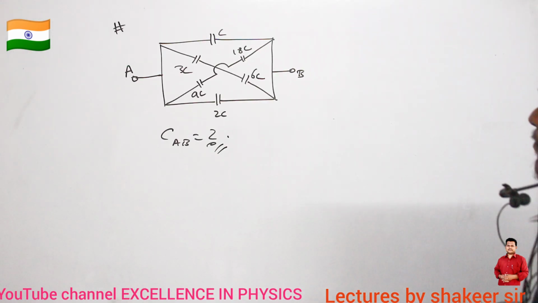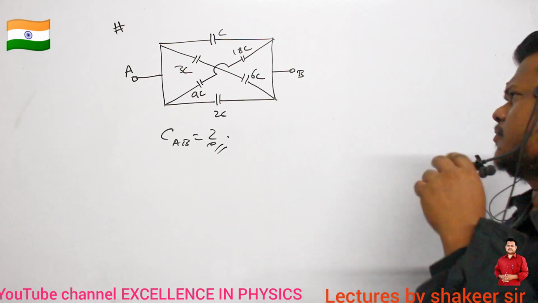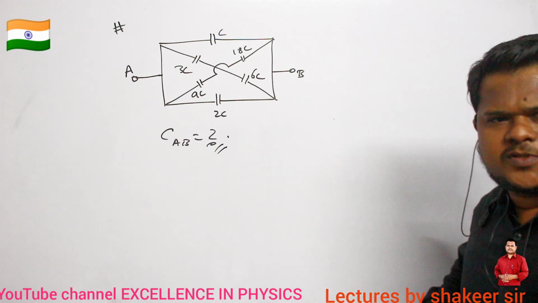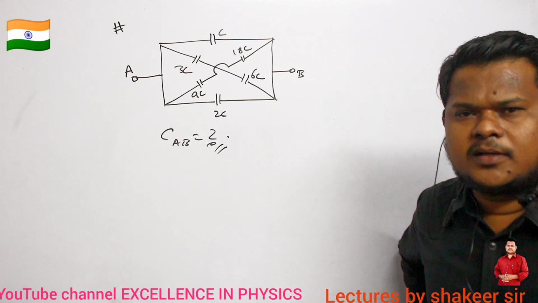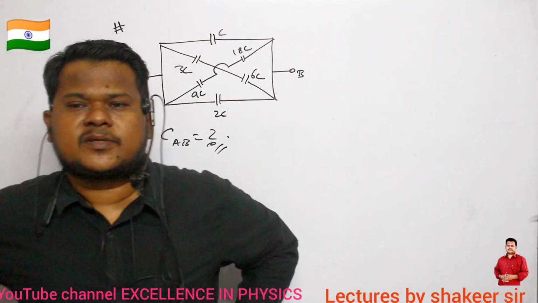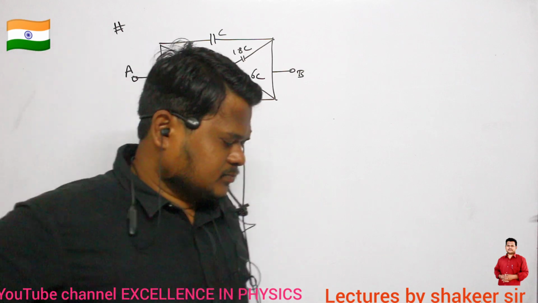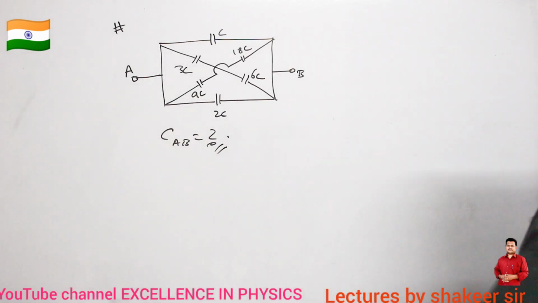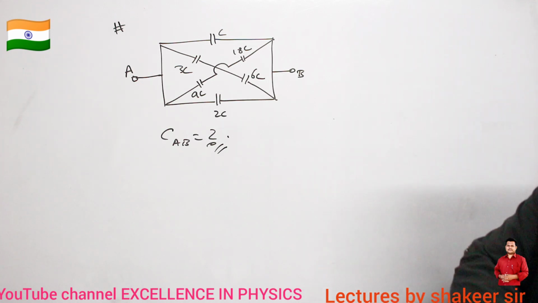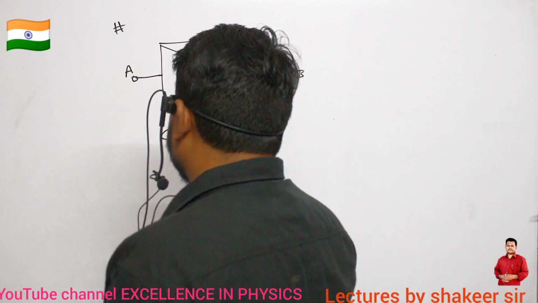Got the answer? So this is the given arrangement. Now you are supposed to find out how we can redraw this circuit. Can anybody say? How can I redraw this circuit? Can you say which are the points which are present at the same potential first of all?